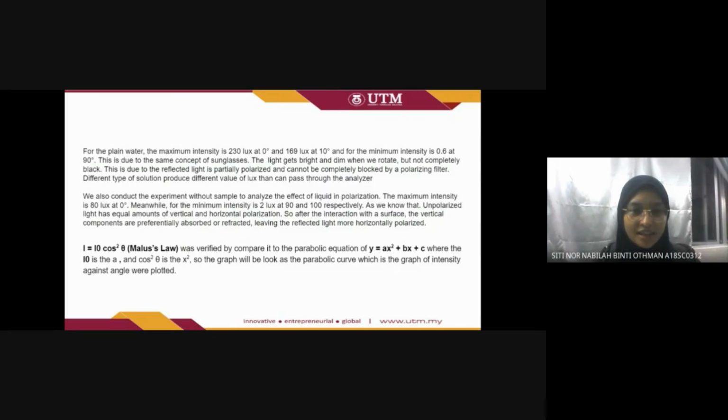As the conclusion, I equals I naught cos squared theta, which is from Malus's law, was verified by comparing it to the parabolic equation y equals ax squared plus bx plus c, where I naught is the a and cos squared theta is the x squared. So the graph will look like a parabolic curve when the graph of intensity against angle is plotted.